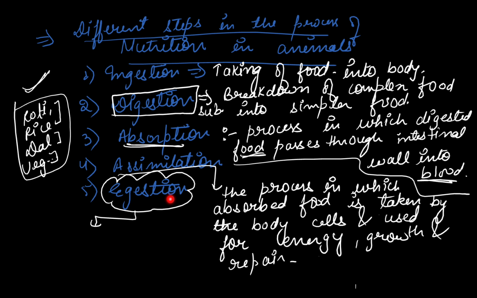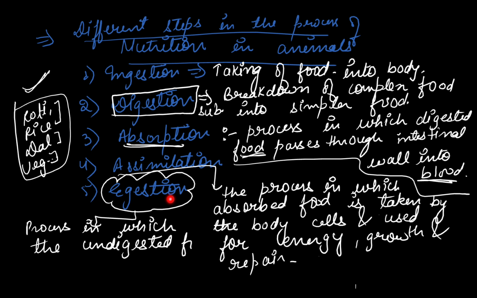The process in which the undigested food is removed from the body is called egestion. These are the different steps that occur in the case of amoeba, in the case of human beings, and so many other organisms. Got it now?